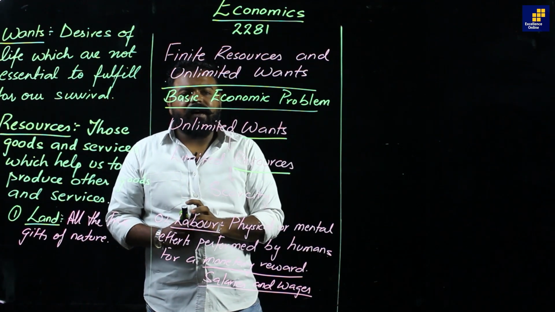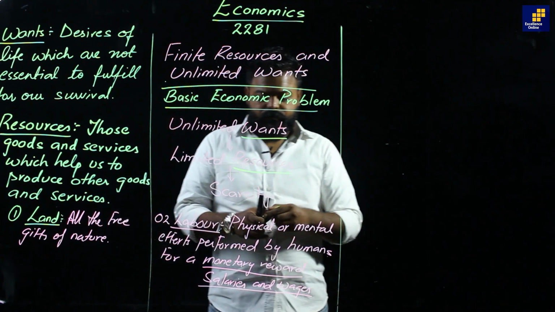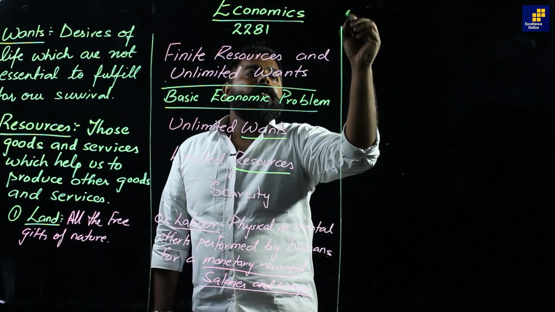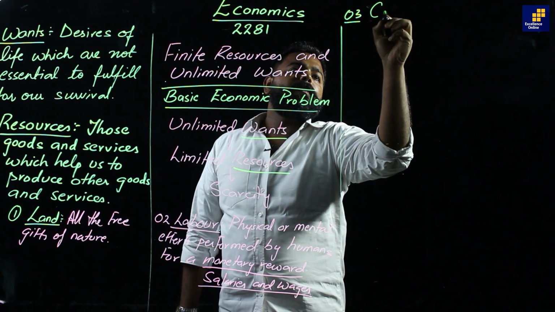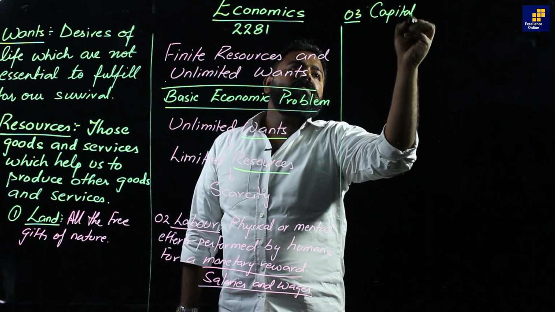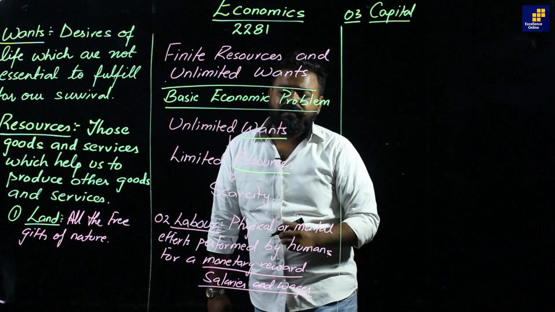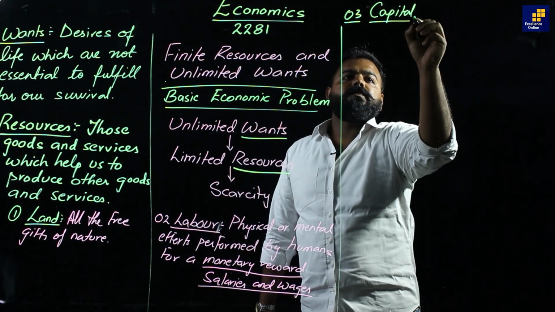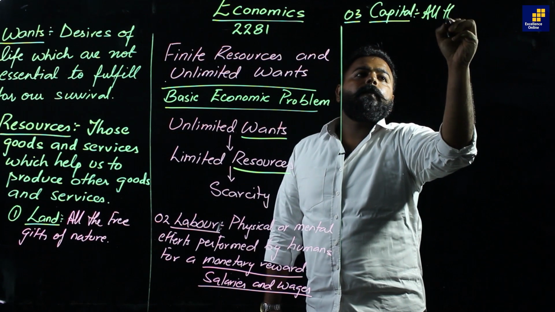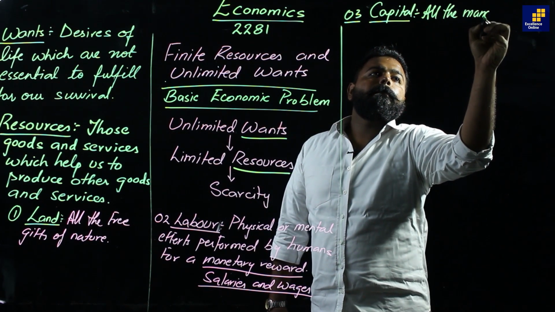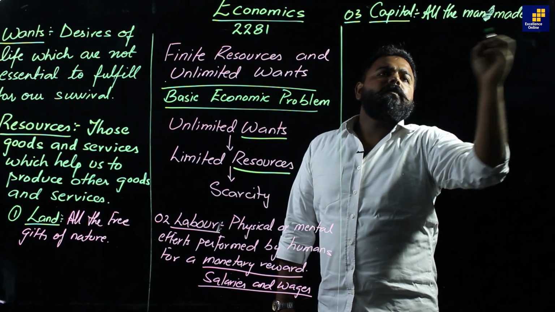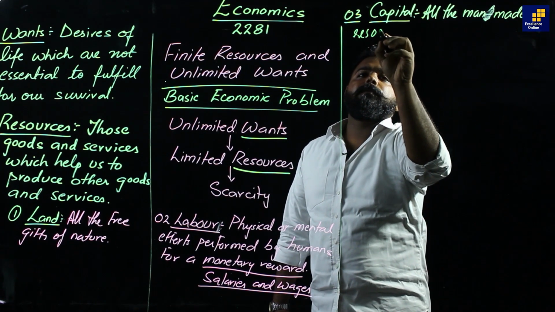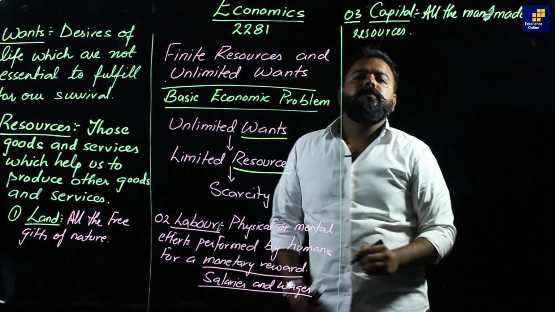Okay, so the third resource is capital. Students, capital over here means all the man-made resources required to produce goods and services.